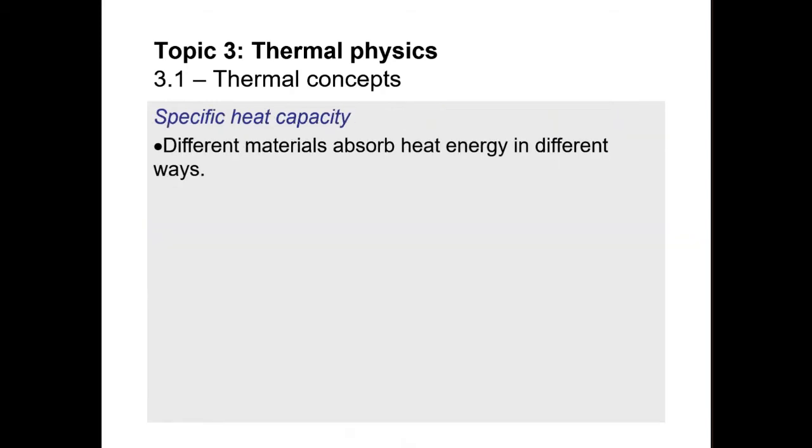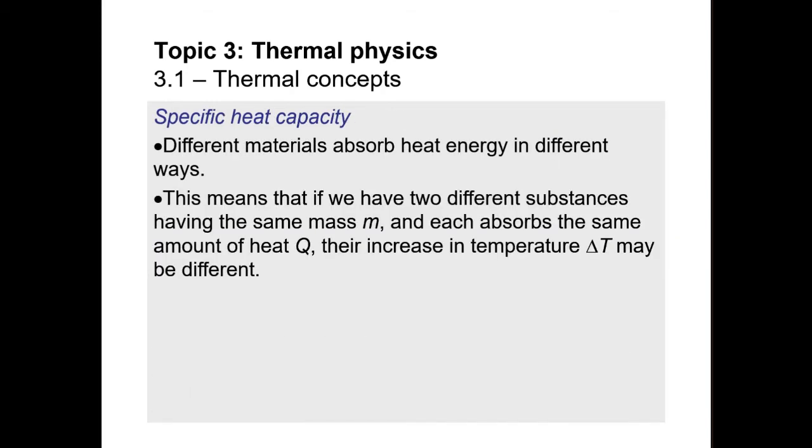Specific heat capacity: different materials absorb heat energy in different ways. This means that if we have two different substances having the same mass and each absorbs the same amount of heat, the increase in temperature may be different. So let's have two different substances.